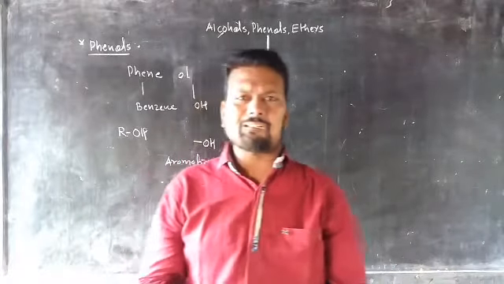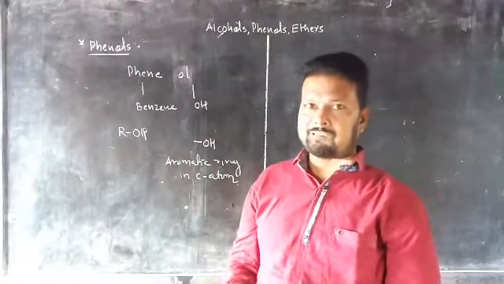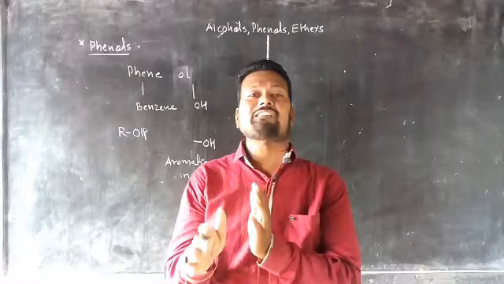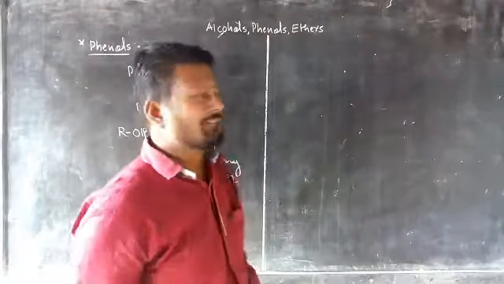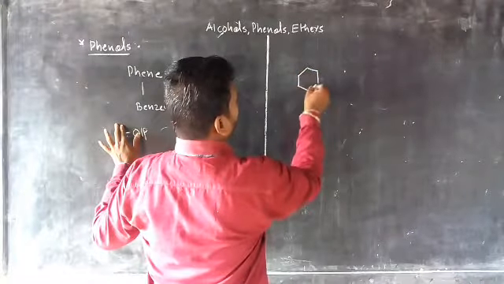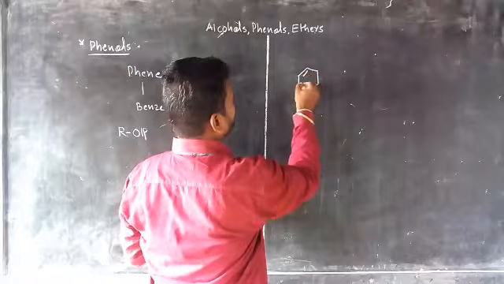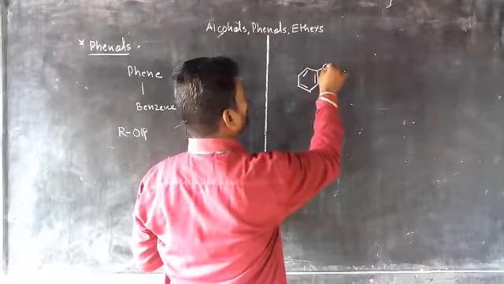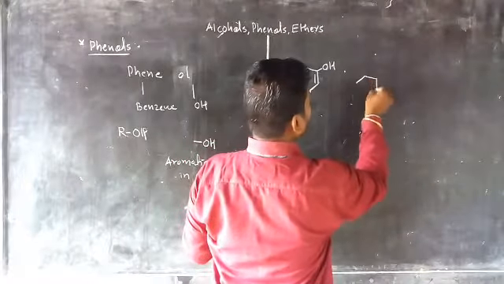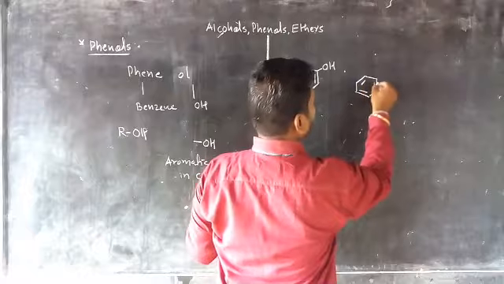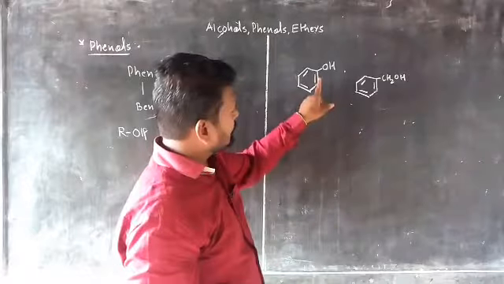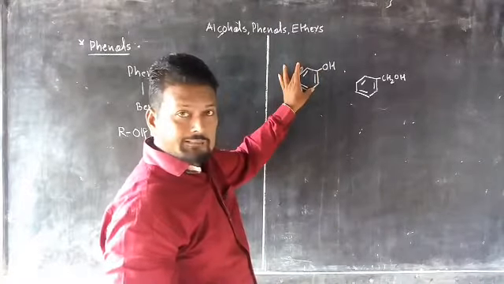Now there is another aromatic compound which has an OH group, but it is not directly attached to the benzene ring. It is attached to the side chain. That is also another type. I have written an example here. This is the benzene ring, having alternate single and double bonds, to which the OH group is directly attached. And another one, looking here, is a CH2OH. What is the main difference between the two? Looking here, the OH group is directly attached to the benzene ring.